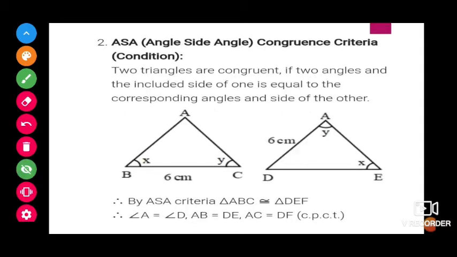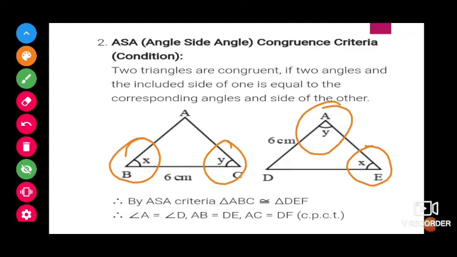Next, ASA, angle side angle. If two angles in any dimension and the side which is in between the two angles are the same, then we call it the angle side angle, ASA criteria.